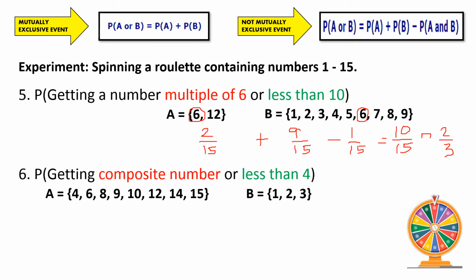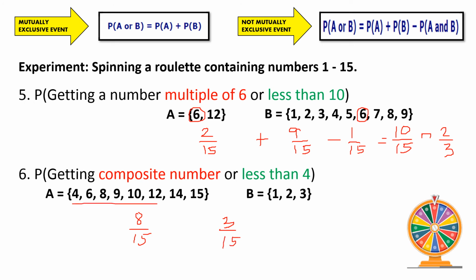So for the first event, the probability of getting a composite number is 8. So we do have 8 elements from our set A: 1, 2, 3, 4, 5, 6, 7, 8. So we do have 8 over 15. While for the second event, we do have 3 over 15.